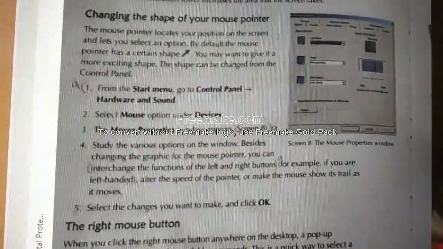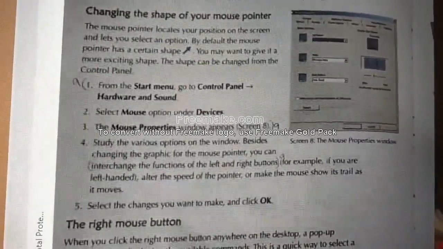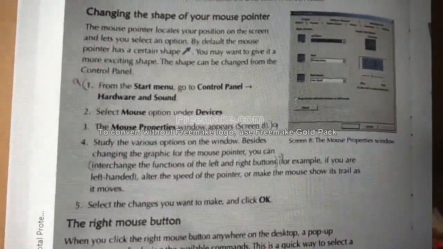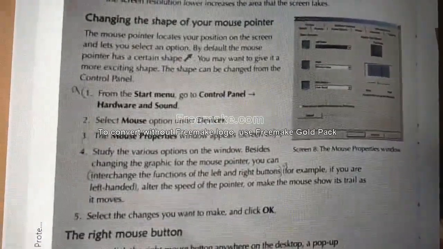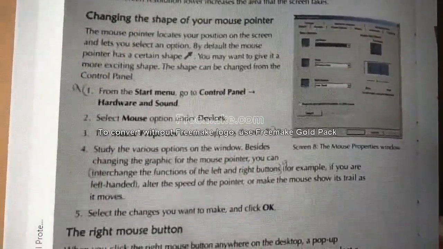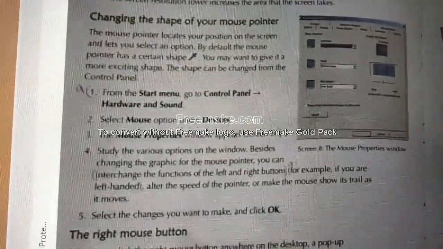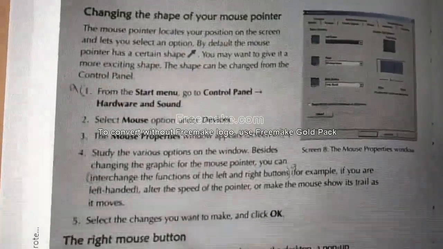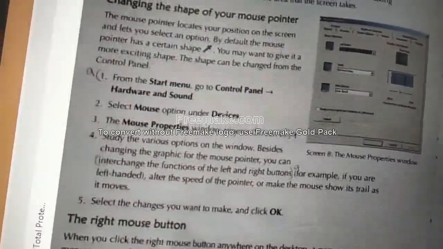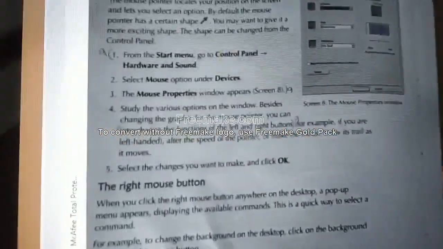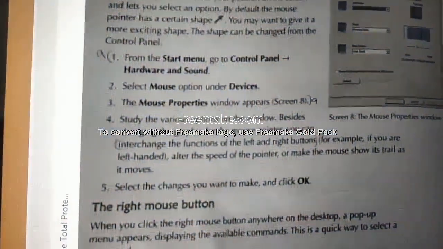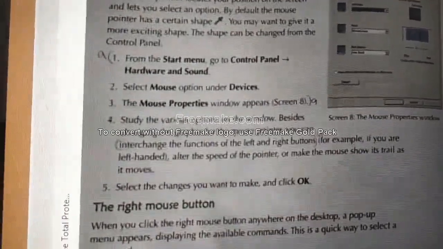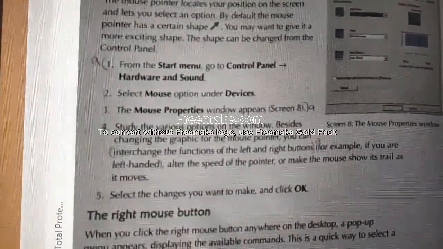From the start menu, in Windows you have something called start menu. Go to control panel. In the start menu you have an option called control panel. Inside the control panel, go to hardware and sound. If you go inside hardware and sound, you will see the mouse option. This is Windows 8, so I can't show it here. Don't confuse. In Windows 7 it will be a little different. You work in Windows 7 and see. If you don't have it, just read this. Select the mouse option under devices.